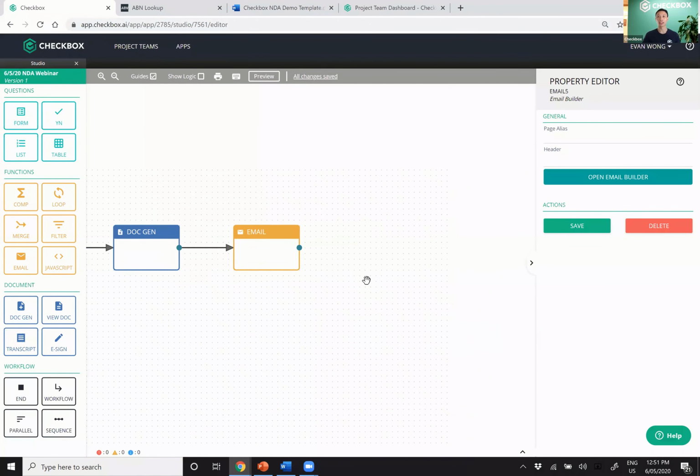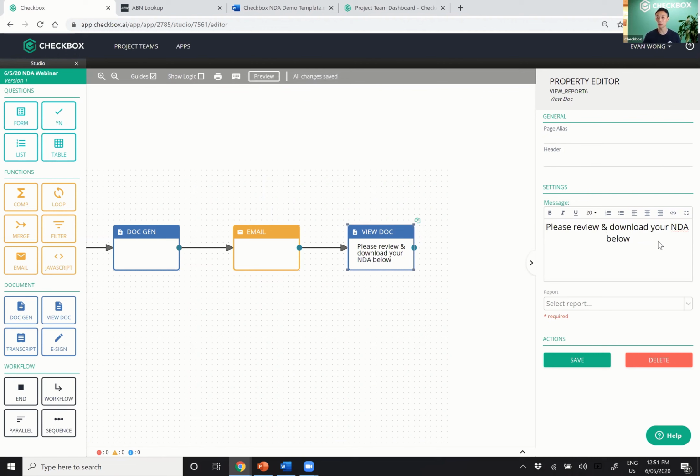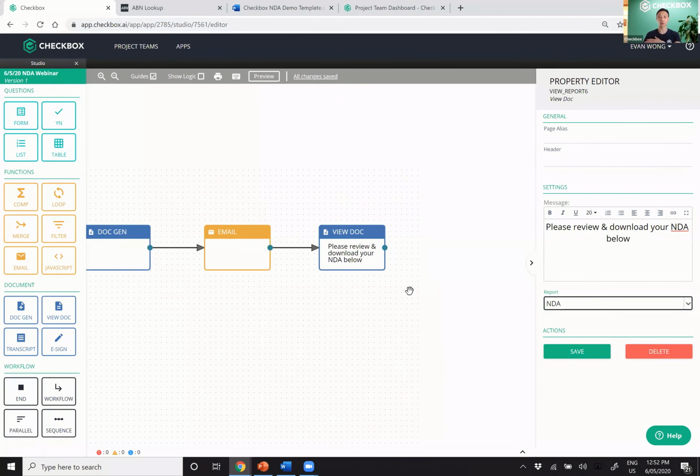Okay, now the next thing I'm going to do is allow the user to download the document. It says here, please review and download your document. Let's call this NDA to make it a bit more specific. Please review and download your NDA below. We're going to select the NDA as the document that we're going to review. The reason you have to select it is that in Checkbox, you can build unlimited documents. You can have multiple documents created from just the one workflow, but here we're building one document in the interest of time.